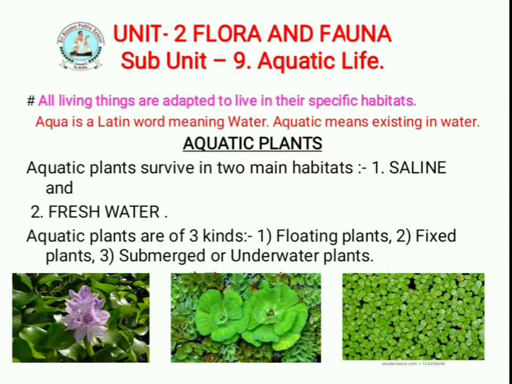Which plants? Aquatic plants. Aquatic plants survive in two main habitats: saline and fresh water. So, in the water we see that there are two types, saline and fresh water. Saline means the salt content of water; examples are the seas and oceans. Fresh water is the rivers, streams, banks, lakes and ponds; these are the examples of fresh water.